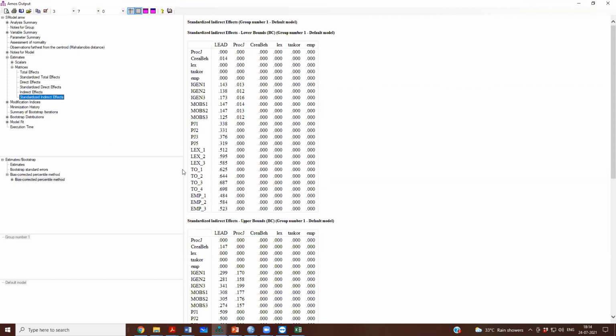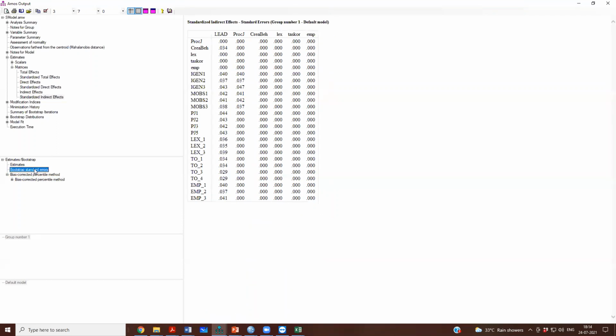Similarly, you can look at the standardized indirect effect that ranges from 0.014 to 0.147, which again, because 0 does not lie in this interval, shows that your standardized indirect effect is significant using the 95%